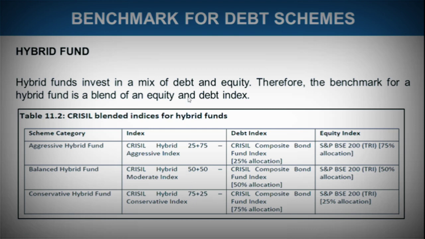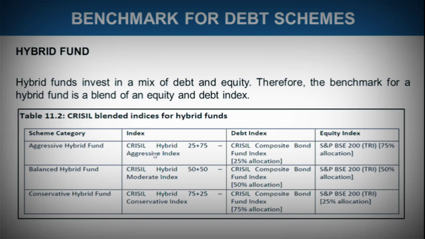We know that hybrid funds invest a proportion of money in both debt as well as equity. It depends on whether it is aggressive, balanced, or conservative what the percentage of investment would be. If it is an aggressive fund, 25% would be in debt and 75% in equity. So when the index has to be chosen, it should also have the same constituents, because an aggressive hybrid fund invests about 25% of the investors' money in the debt scheme and 75% in the equity scheme.